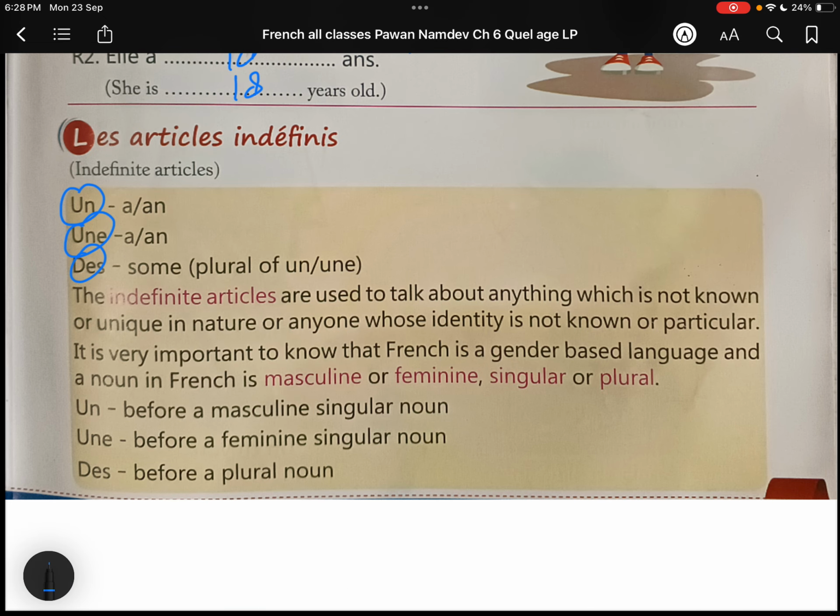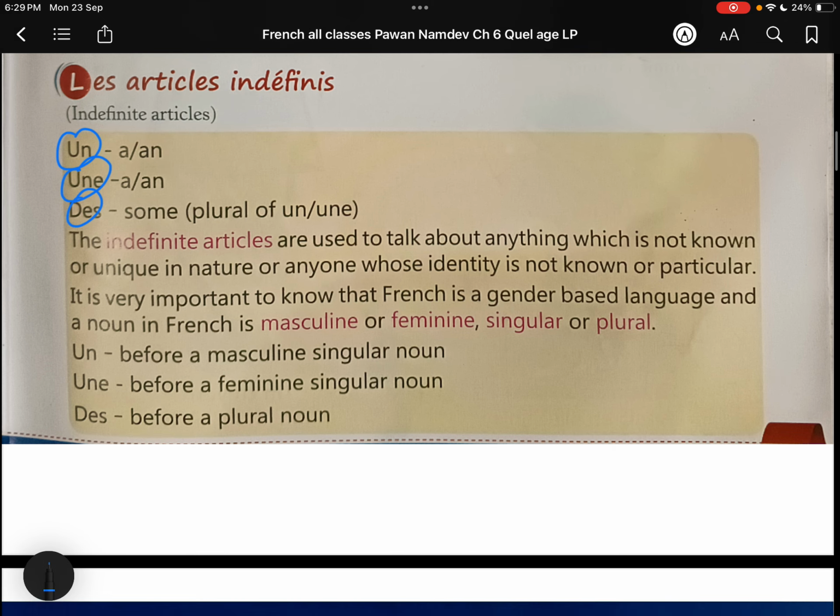We have just learned all these articles. I have made a separate video for articles. If you haven't watched it, do go to that link and watch it. I have explained them in a very easy manner, so please do not forget to watch it. I'm sure that if you watch that video, everything will be clear, and understanding articles will be easy for you.